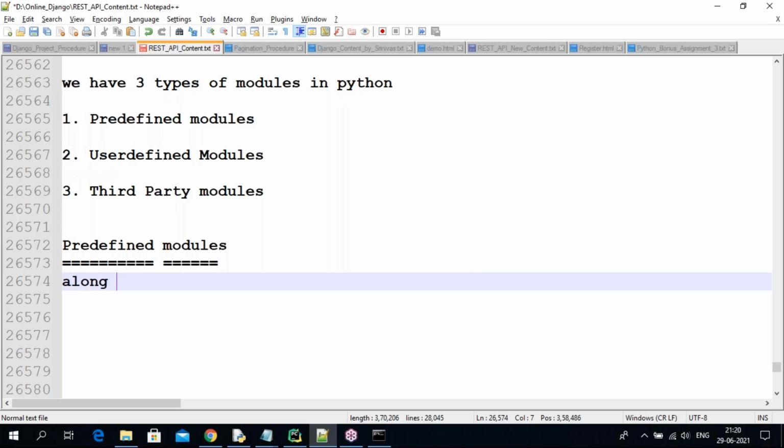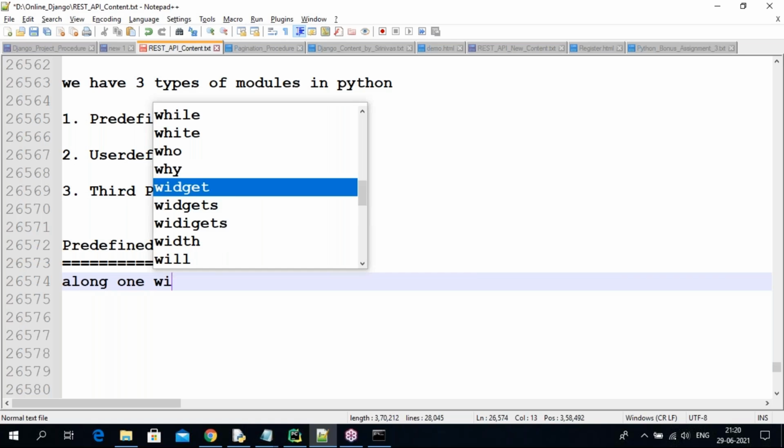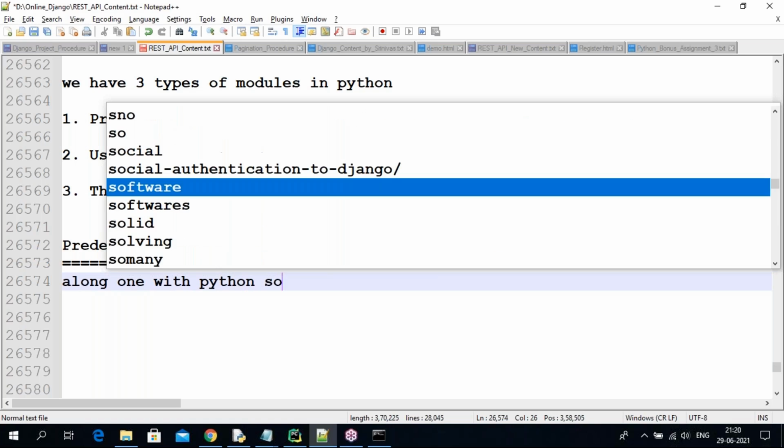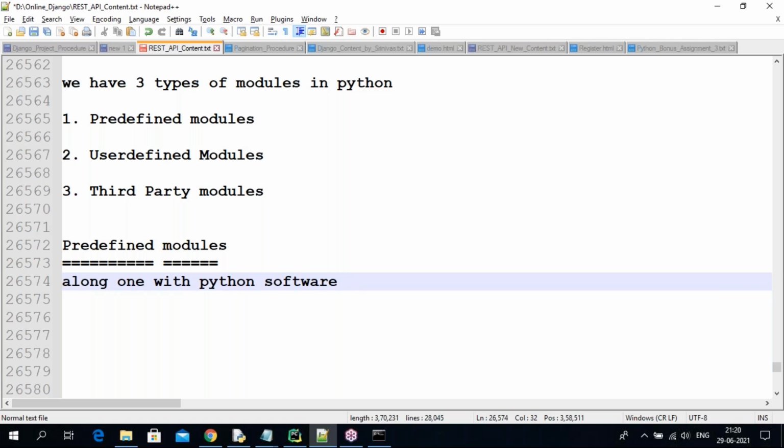So simply one word answer I'm giving. In my material you are going to get more clearly. Along with Python software, if we are getting any module, that is what we are calling a predefined module.